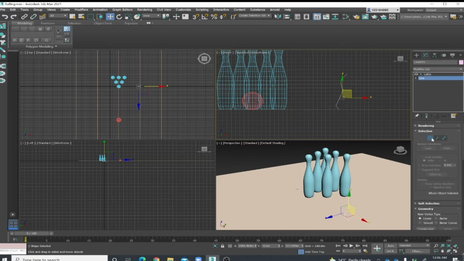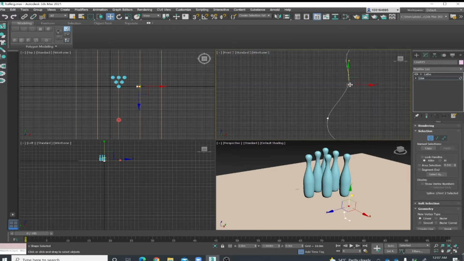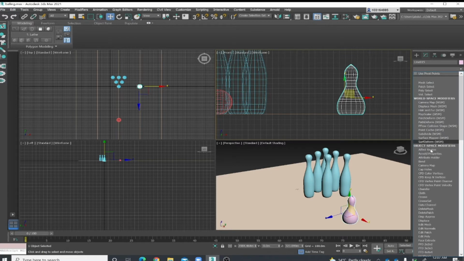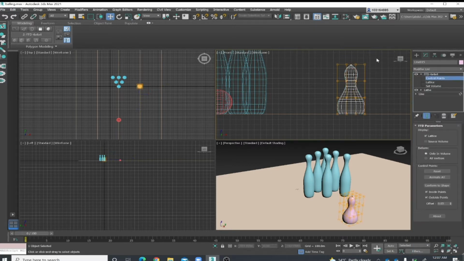And you can come back to line and make it smooth and make them smooth. You can edit, modify the shape.